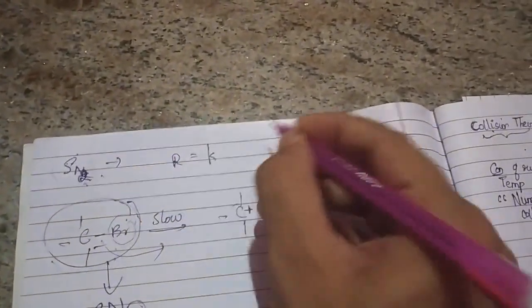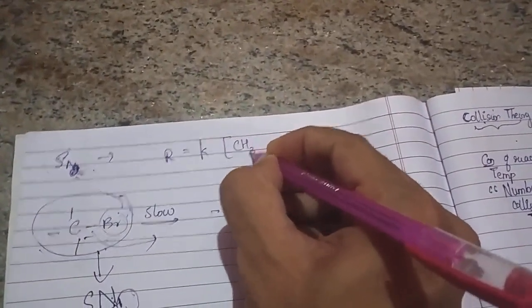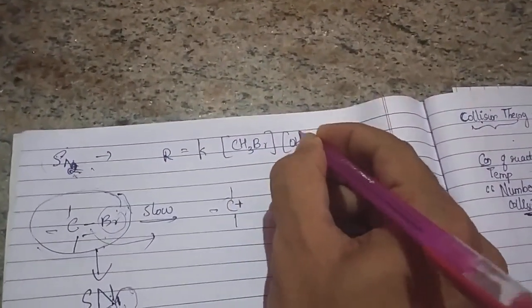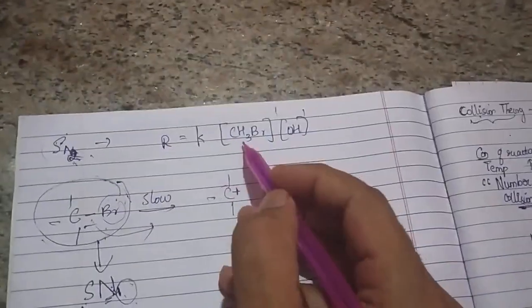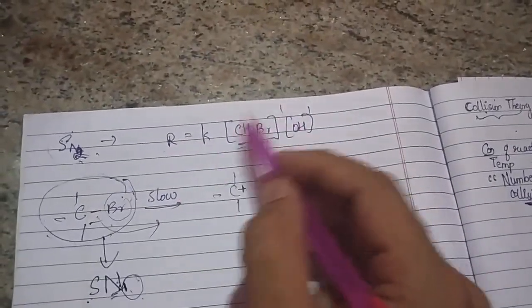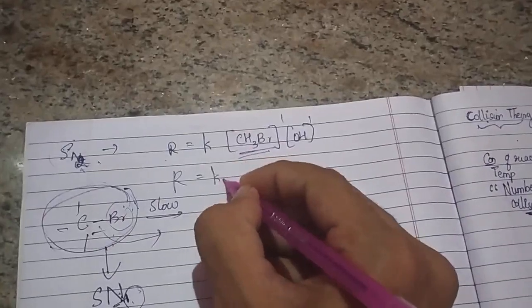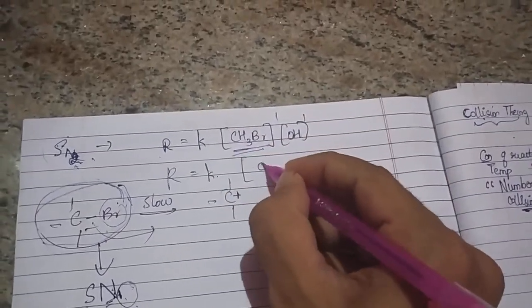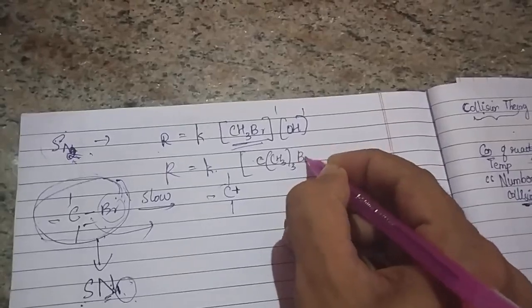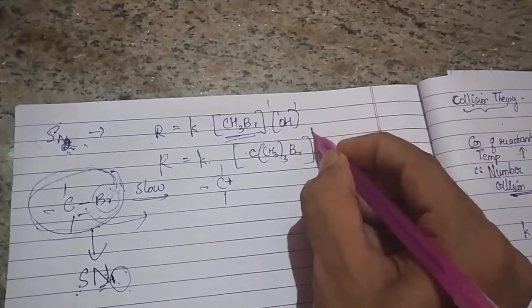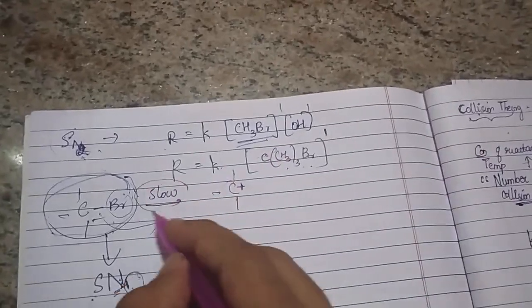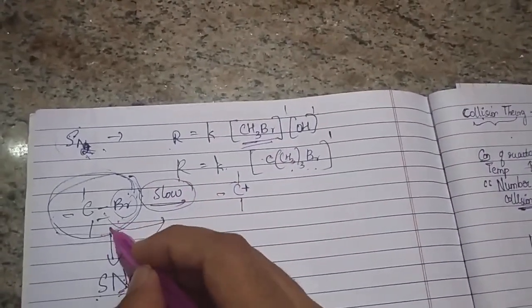For example, if I'm going to write its rate expression, I would be writing rate is equal to k times the concentration of both CH3Br and your OH minus, having the first order for your methyl bromide. So it is an SN2 reaction. But when I choose my tertiary butyl bromide, of course I have written it earlier, once again I am writing, it is only depending upon what? (CH3)3CBr, which is following your first order. Why is it a first order? In a complex reaction, the slowest step is only with respect to the ionization of your tertiary butyl bromide.